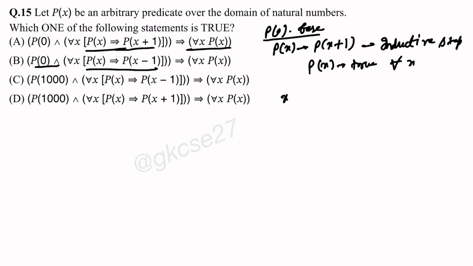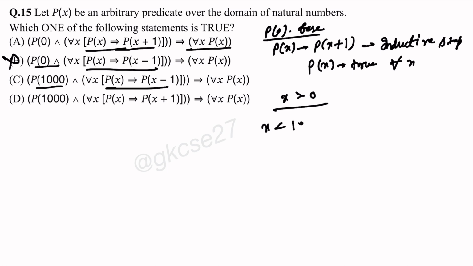This will not be true for all x greater than 0. So this is false, and the base case is 1000, and this is also reverse induction. So in this case what will happen? From 1000, x is greater than what?